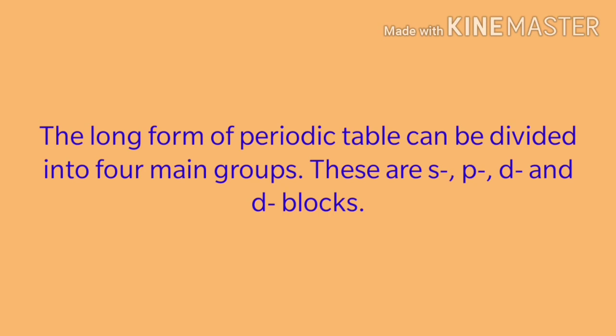Now we study the division of periodic table into S, P, D and F blocks on the basis of electronic configuration. The long form of periodic table can be divided into four main blocks. These are S, P, D and F blocks.